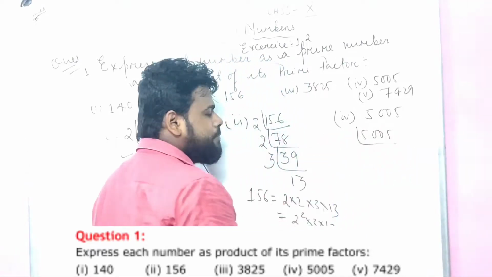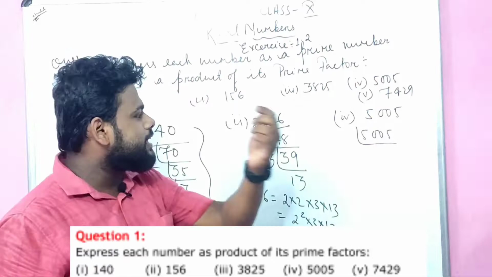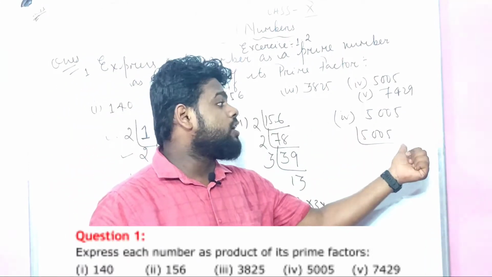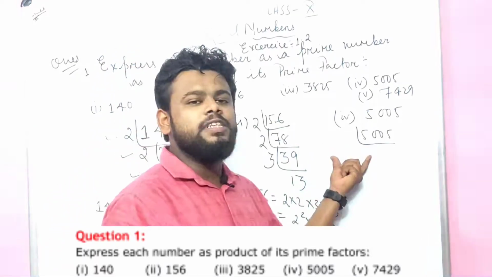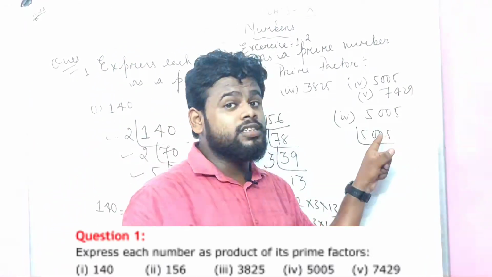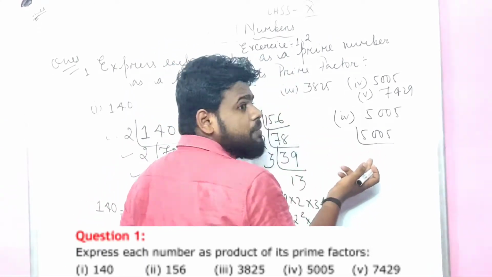See, can it be divisible by 2? No, it cannot be divisible by 2. For which reason? Because at the end there is an odd number. If there would be an even number, that means it could be divisible by 2. So it cannot be divisible by 2 because it is having an odd number.